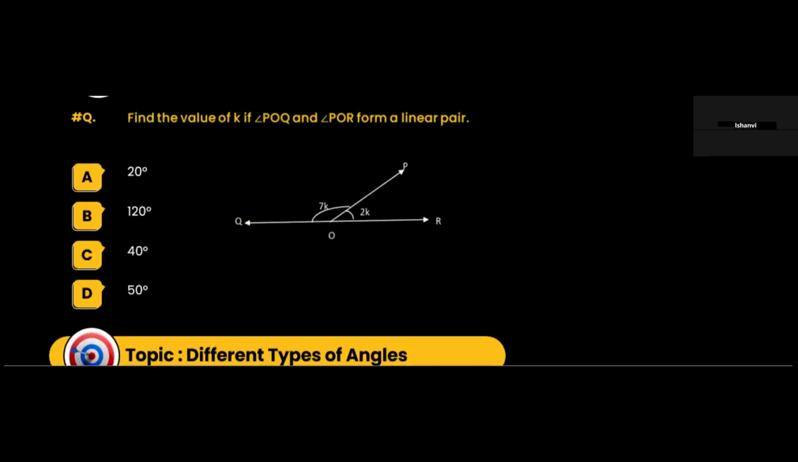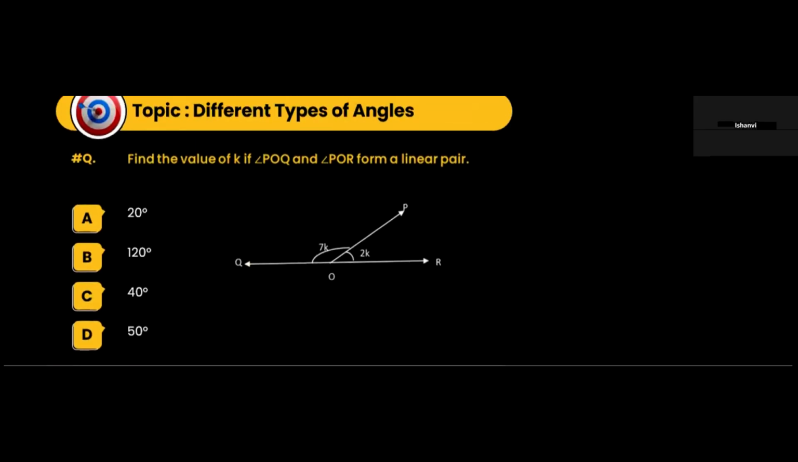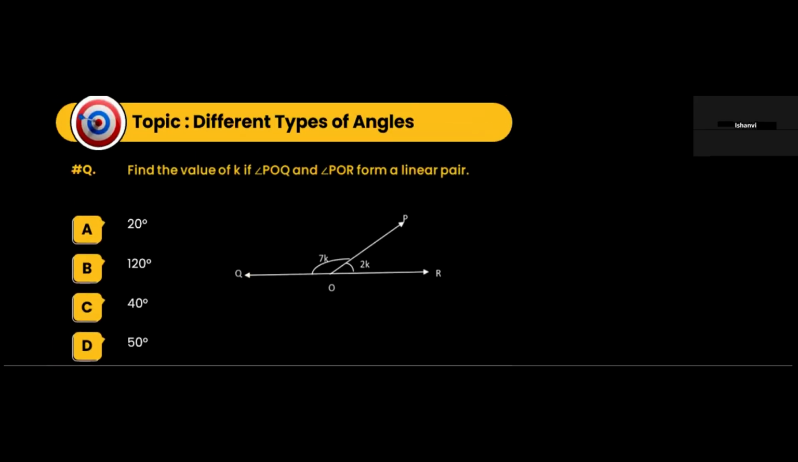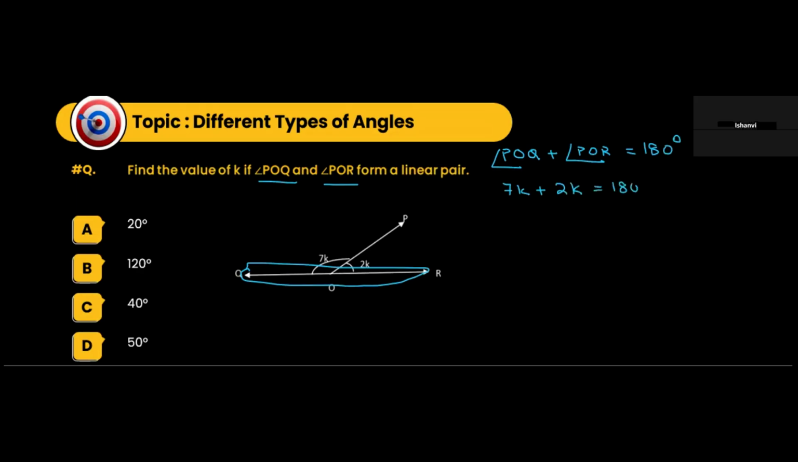Find the value of K. It is obviously seen that angle POQ and angle POR are forming a linear pair, because this QOR is forming 180 degrees. So angle POQ plus angle POR is going to be 180 degrees. Angle POQ is 7K, plus angle POR, that is 2K. This is going to be 180 degrees.